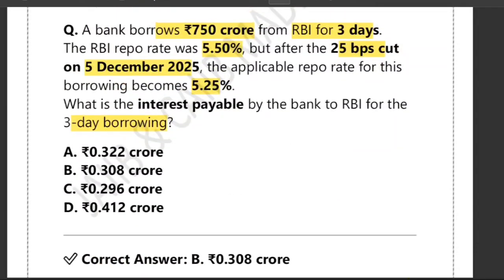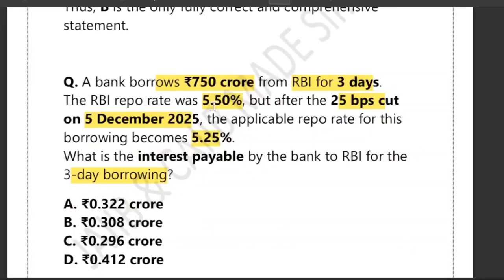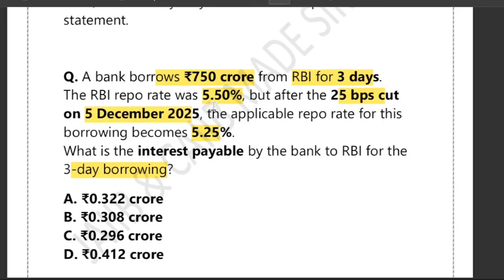So here the question is all about 750 crore the bank has borrowed. The repo rate was 5.50%, and there is a 25 basis point cut on 5 December, and the applicable repo rate becomes 5.25%. So the question is, what is the interest payable by the bank to RBI? Options they have given in crores. So repo questions become super easy once you remember one golden rule. And what is that golden rule?